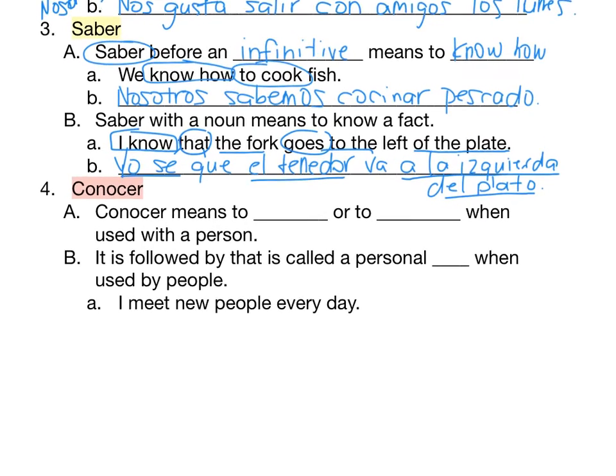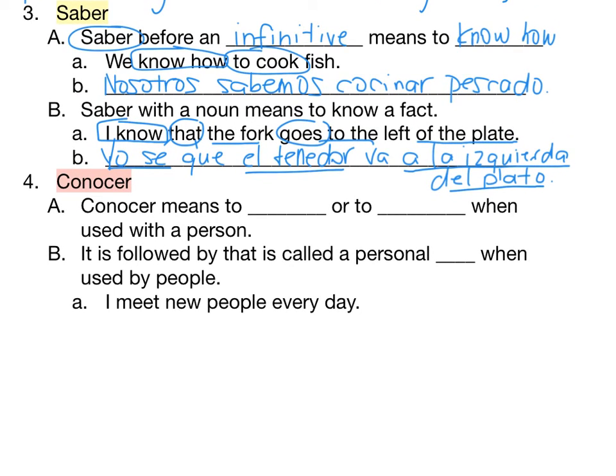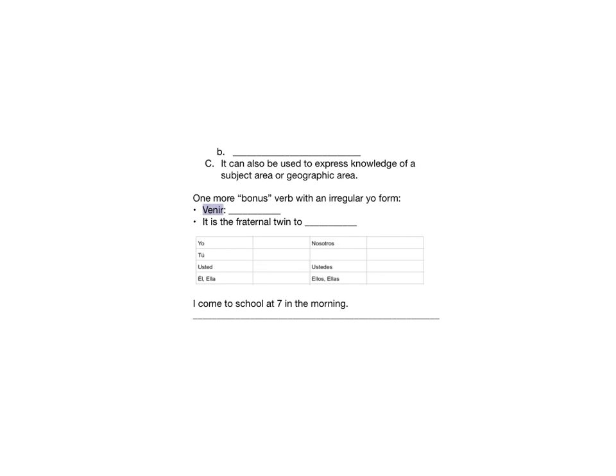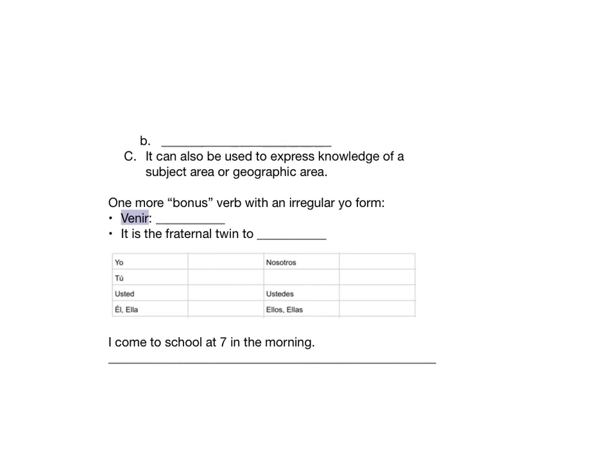Okay, let's talk about conocer. Conocer means to know or to meet when it's used with a person. It is followed by what is called a personal a when used with people. Forgive my typos there. I've made some corrections. I meet new people every day. To say I meet new people every day, subject is yo. Yo form is conozco. Then that's where you need your personal a.